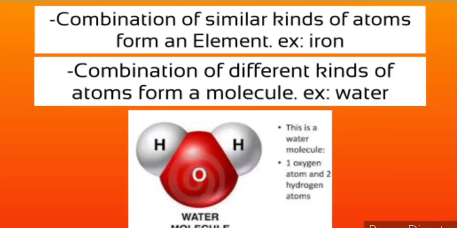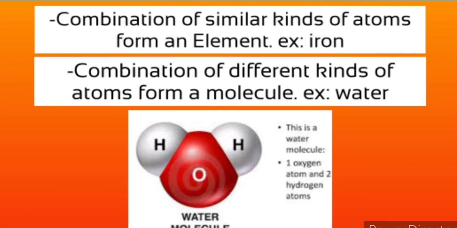Next we have elements. When many similar atoms combine together, they form an element. When different kinds of atoms join together, they are known as molecules. For example, a water molecule has the formula H2O, containing two kinds of atoms, hydrogen and oxygen.